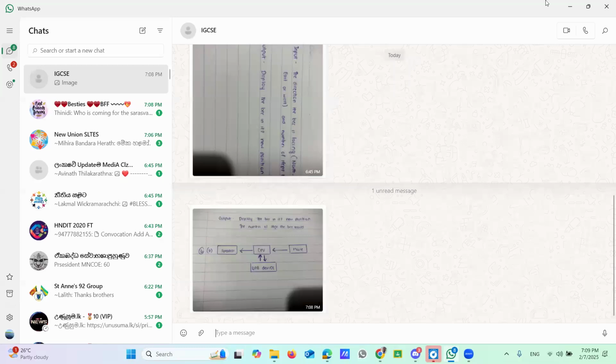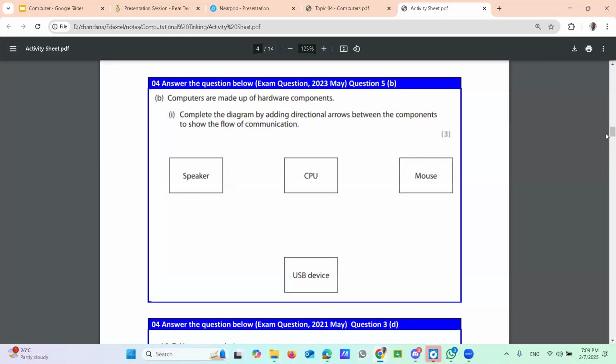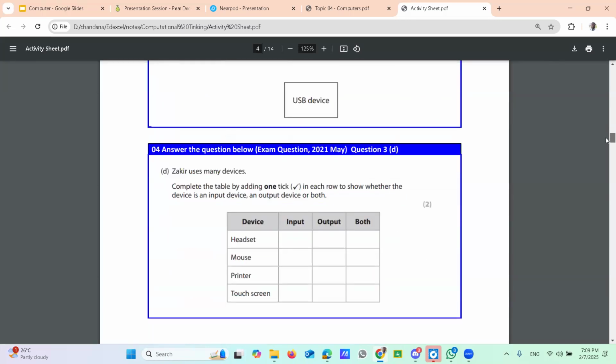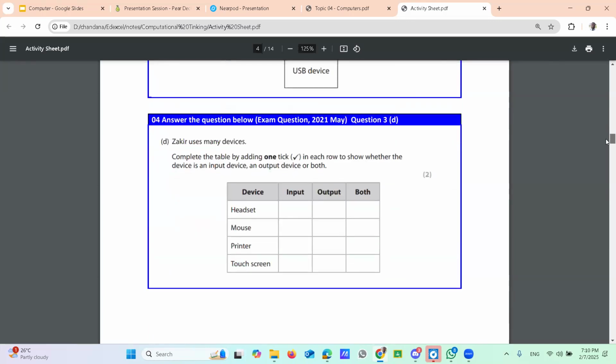Now moving to the slide presentation. I think the next question also you can complete now. Before moving to the next one, try to complete this one also. You can just say it, no need to write it down here.